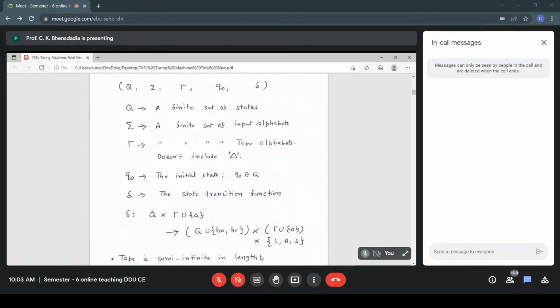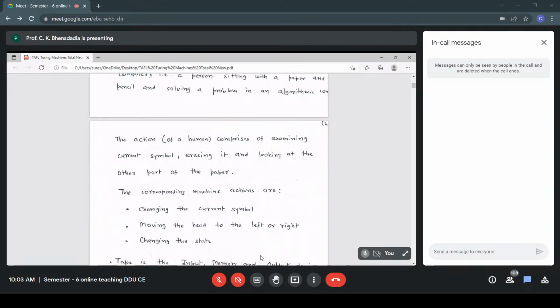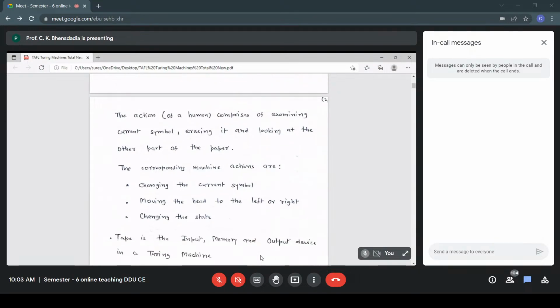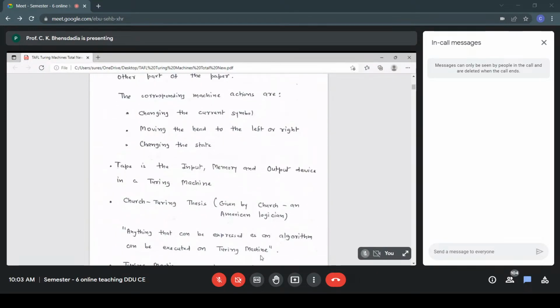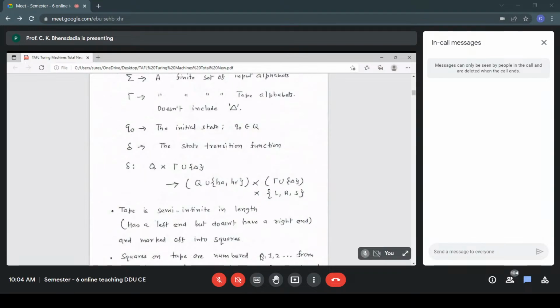That is how we have mapped the action of a human computer. Once again, the action of a human computer comprises examining the current symbol. So it's his current frame of mind, looking at the current symbol, that is Q and the symbol, and erasing it, that is a new symbol, and looking at some part of the paper, that is my displacement. We are moving the head to the next part on the tape, that is called a cell, the next cell on the tape. Fine. So this is my state transition function, and the tape is considered to be semi-infinite in length.